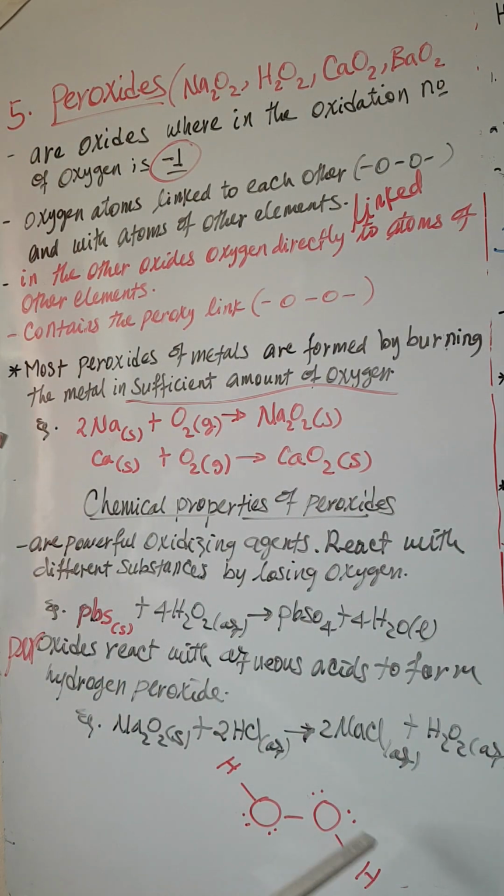So here is hydrogen peroxide, its structure is like this. There is a bond between the two oxygens. Again, the oxygens independently form a bond with the hydrogen. So that is our part about oxides.